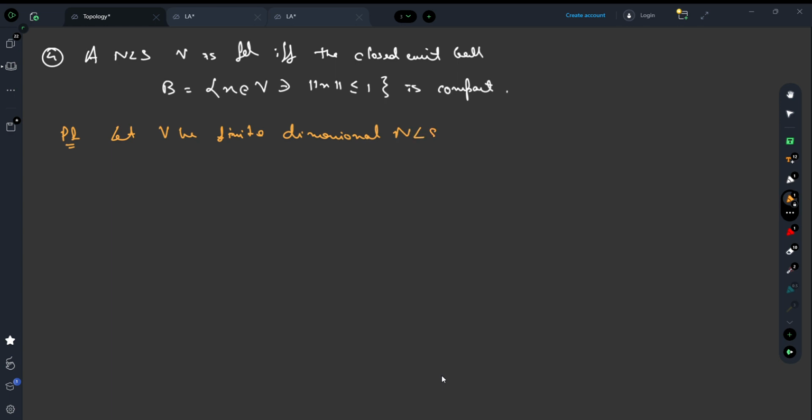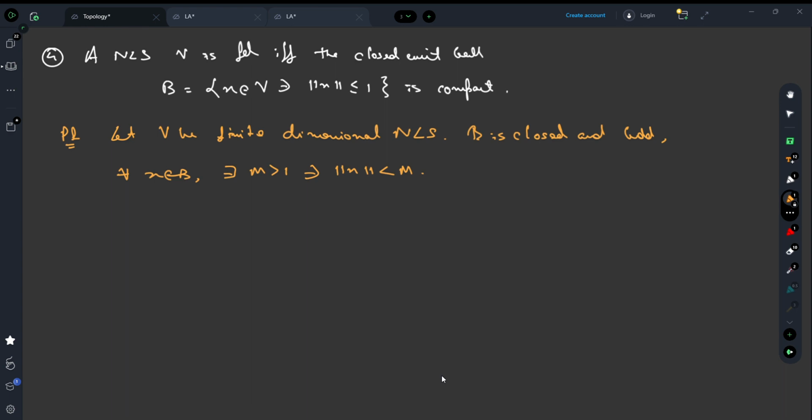Isn't B bounded? Every element of B has norm less than or equal to 1. So B is both bounded and closed. B is closed, that is given, and bounded, because for all x in B, there exists M greater than 1 such that the norm of x is less than M.